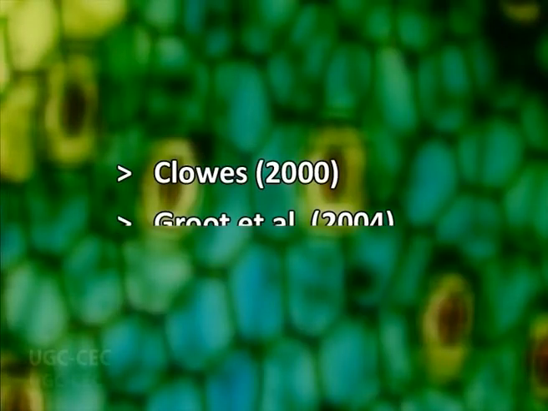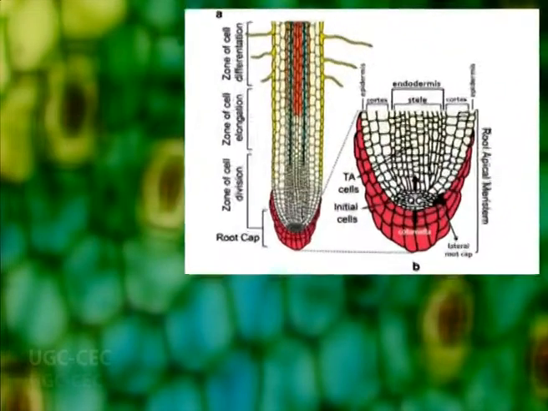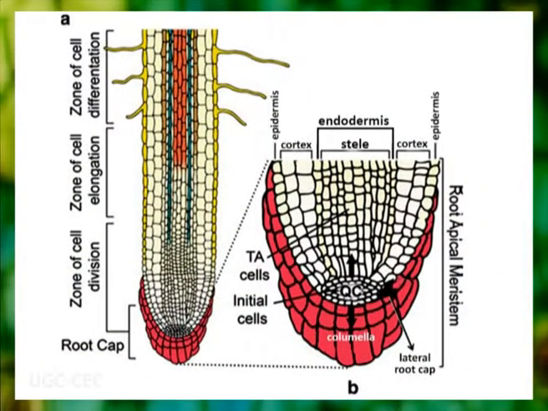Recently, as molecular information has provided new tools for analyzing phylogenetic relationships, there has been renewed interest in trying to relate organization of root apical meristems to phylogeny by persons like Clowes, Groot et al. Now, organization of RAM in plants, that is root apical meristem. Precociously determined during embryogenesis and indeed before the establishment of the root apical meristem, the RAM exhibits a proliferative multicellular dome that includes apical initials and their derivative cells.